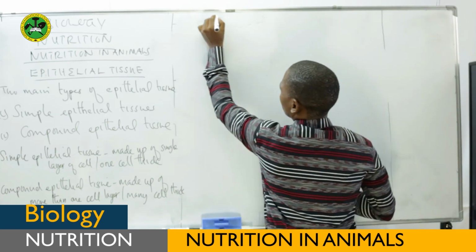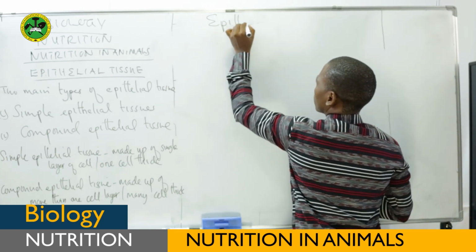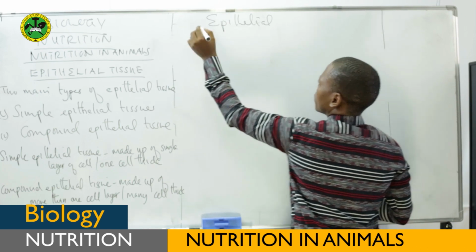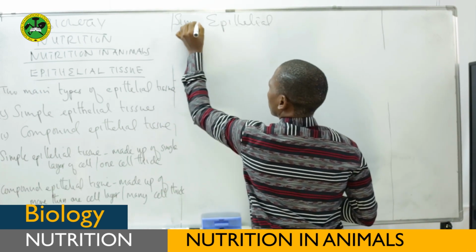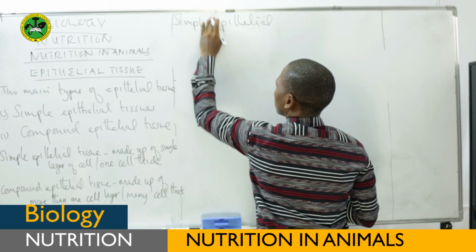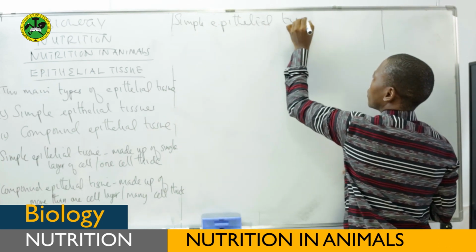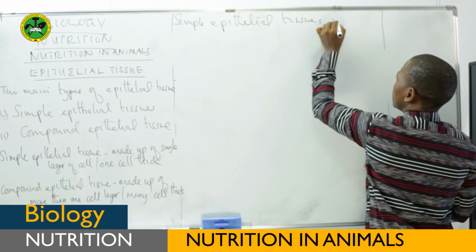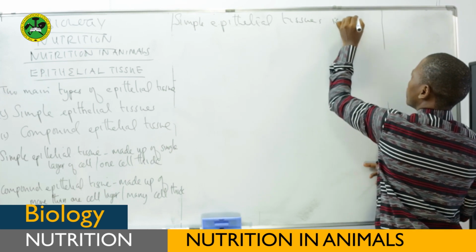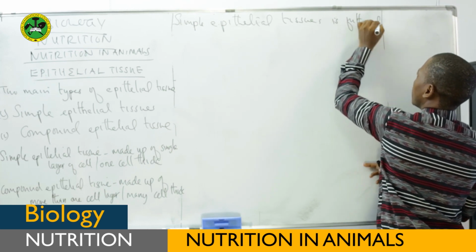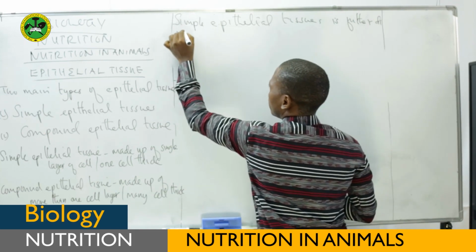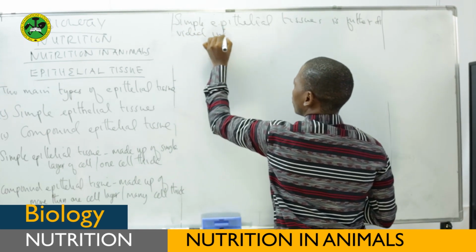Simple epithelial tissues are further divided into